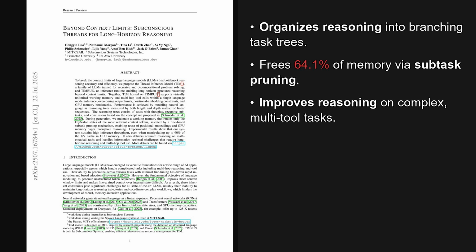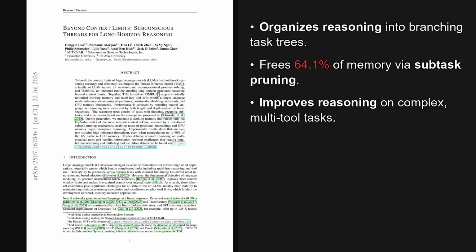I'm Alex, and today we're looking at a paper from the Hugging Face trending list published on July 22, 2025, just yesterday. This paper introduces a new system that gives large language models virtually unlimited working memory and allows for many tool calls within a single inference. The paper is titled Beyond Context Limits, Subconscious Threads for Long Horizon Reasoning, and as we'll see, this approach dramatically improves how models handle complex, multi-step problems.